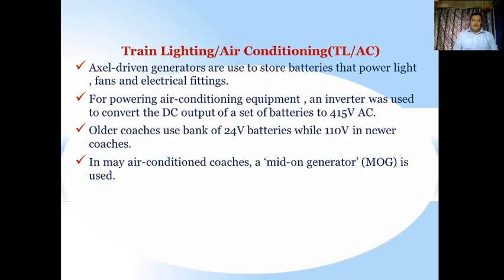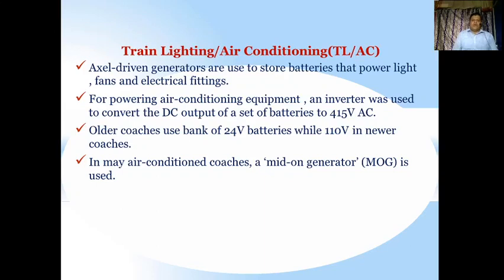Now, the train lighting and air conditioning system. Axle-driven generators are used to charge batteries that power lights, fans, and electric fittings. For powering air conditioning equipment, an inverter is used to convert the DC output of a set of batteries to 415 volts AC. Some inverters are also used for air conditioning, and these are done by the same electrification purpose, using power electronic devices, rectifiers and inverters.